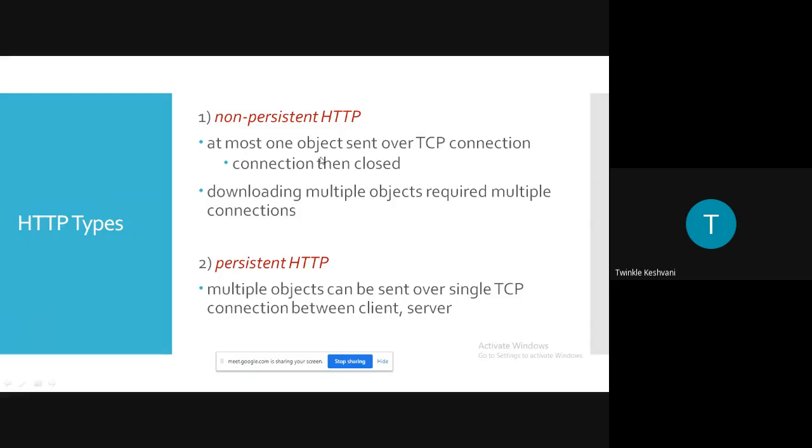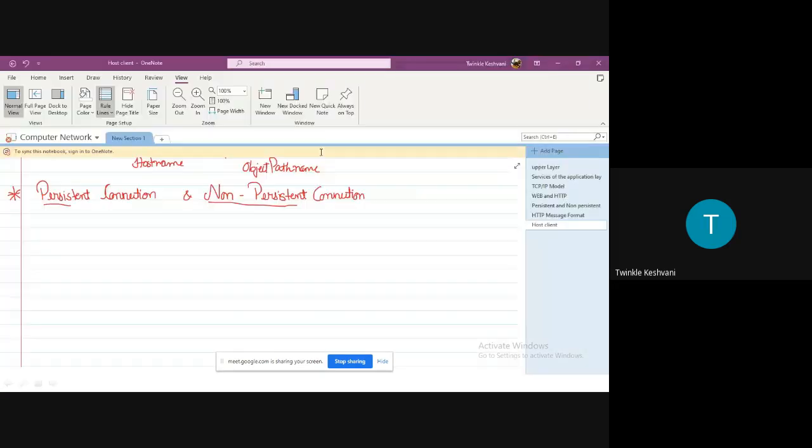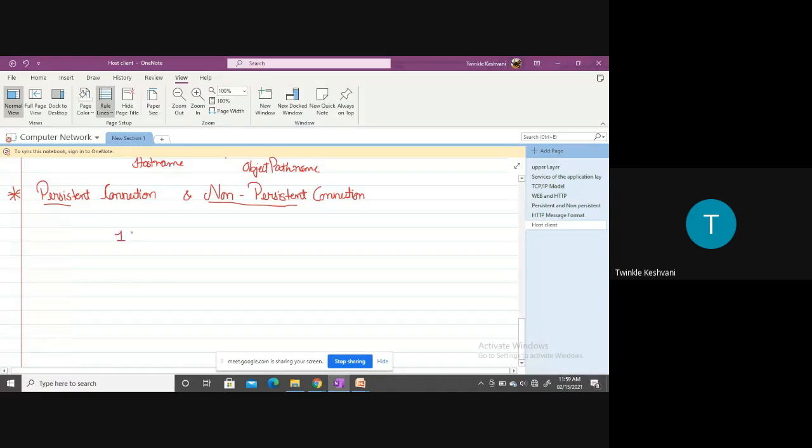Now let's consider the same example, where a client is searching for a specific object on a certain URL. Let's say there is one base HTML file and 10 JPEG images. So in total, the user wants to access 11 objects, right? How can they be accessed if it is a non-persistent connection? Let's first consider the non-persistent connection.